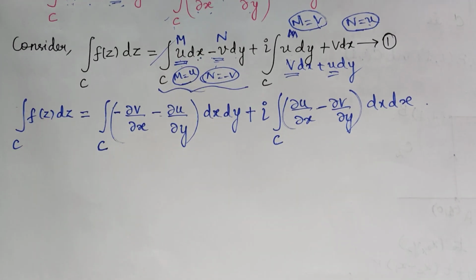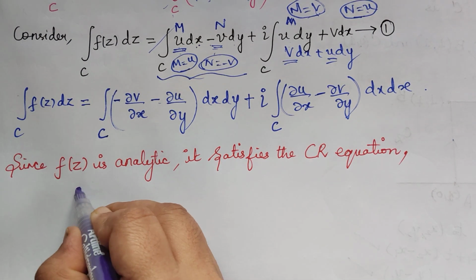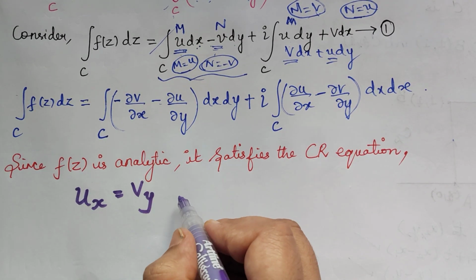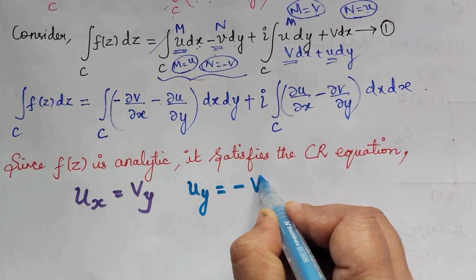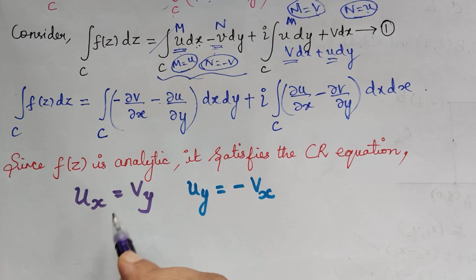Now we are going to make use of CR equations here, because we know that the given function f of z is analytic. When a function is analytic, it will satisfy the CR equations. So the CR equations are ux equals vy and uy equals minus vx. What does ux equal to vy mean?